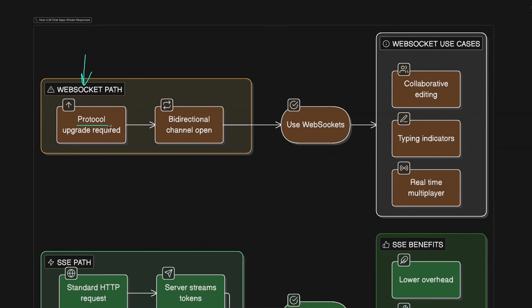This requires us to upgrade the protocol to WebSocket instead of HTTP, but it will provide us with bidirectional communication. WebSockets is generally useful for collaborative editing or typing indicators or anything that requires a real-time connection, and you need to send data back and forth from server to client or from client to server. The problem with WebSocket in this case is, first of all, it will be more complex to implement and it might add unnecessary overhead because we will keep many connections open.